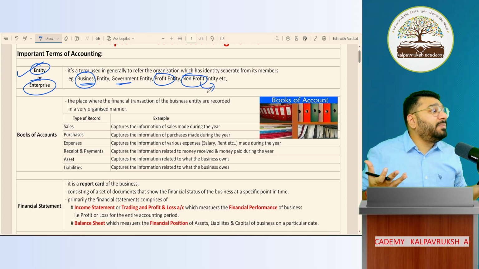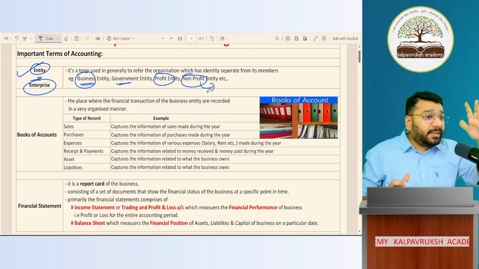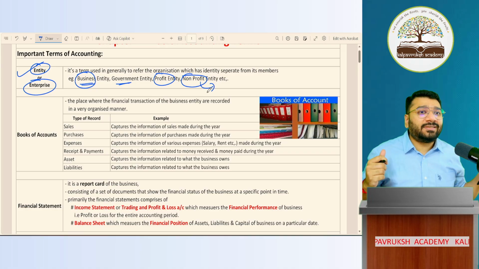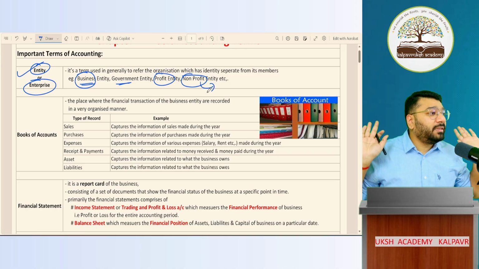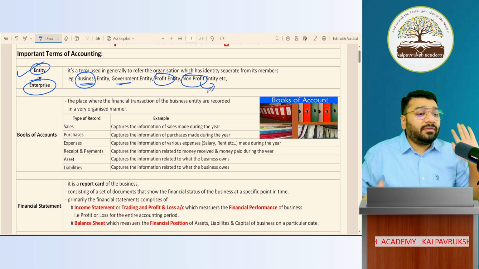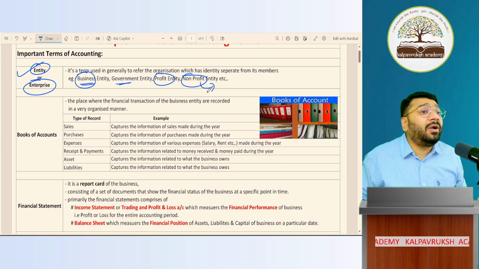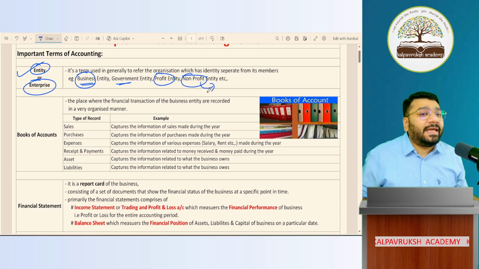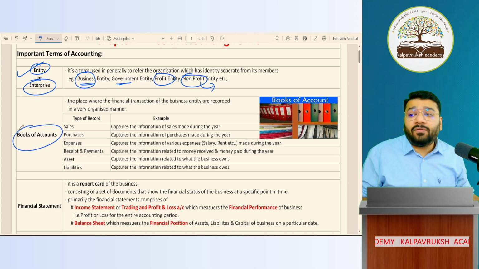So they carry out the business activity. They make profit also, but that profit we don't call profit. Because profit means what? Which the owner enjoys, whole and soul. That is called profit. Here in the NGO, the profit that you earn is called surplus. And that surplus is used for the benefit of the society. Got it, not got it? Hence, such kind of entity is called a non-profit entity. The next we studied what is books of accounts.